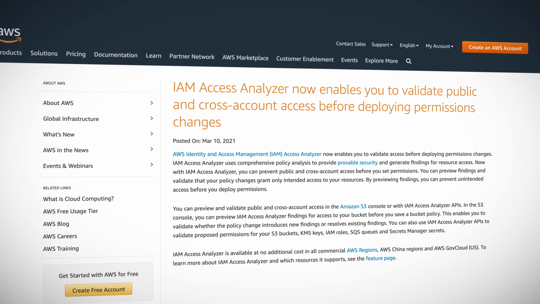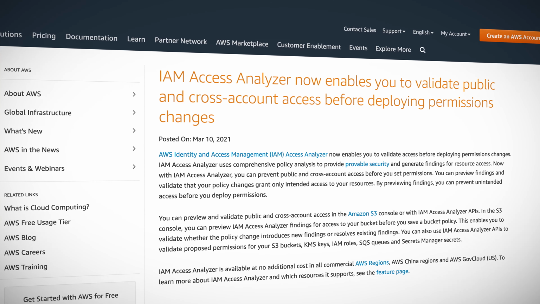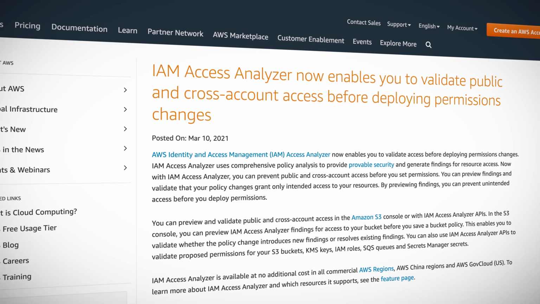Recently, AWS announced that we can now use Access Analyzer to validate permission changes before we deploy them, thus potentially preventing mistakes. Additionally, AWS has added over 100 more policy checks and corresponding actionable recommendations to Access Analyzer. If it's not something you're using yet, I would definitely recommend adding it to your toolbox.